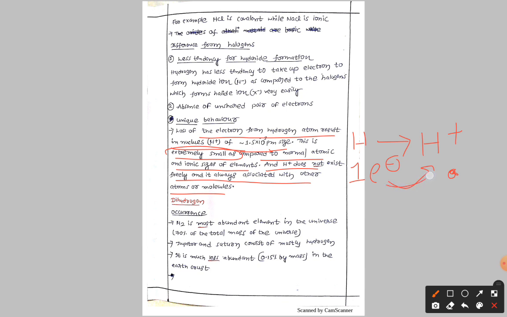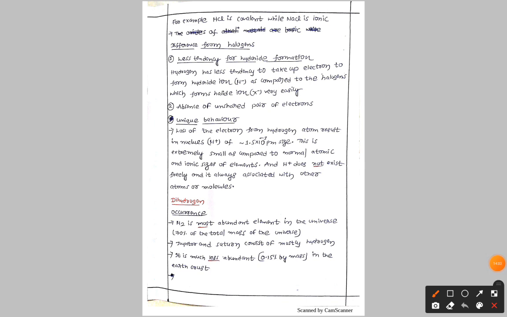Once it loses the electron we are left with only the nucleus, which has a very small size. And as you know very well, H plus does not exist singly, it can bind with another molecule or atom. Best example, if it binds with a water molecule you get the H3O plus hydronium ion, already we discussed in chemical equilibrium.